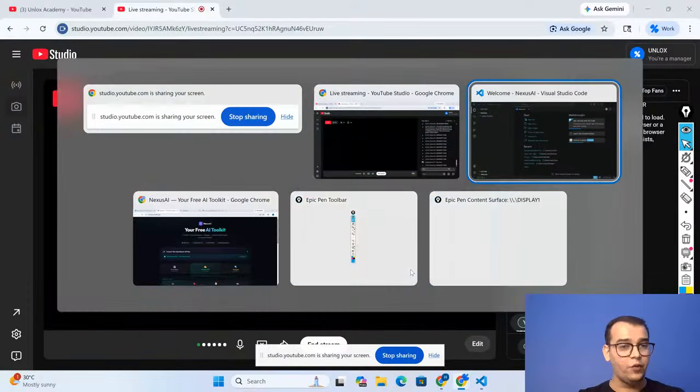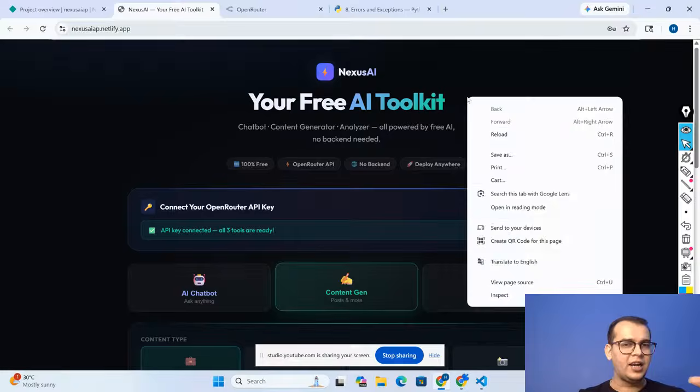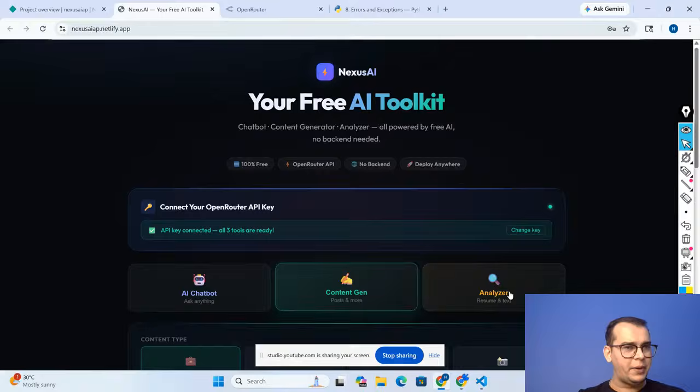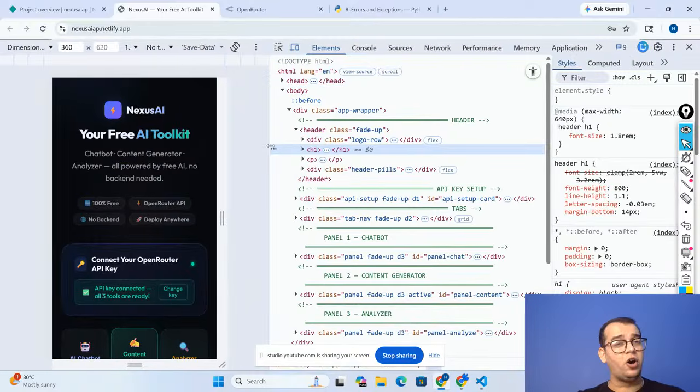If you want to find out why your web application or any other website is not working, guys, there is something known as inspection. Inspection means to test, to analyze, to check. So just right click and click on inspect, guys. When you click on inspect, you are actually testing your web application, your website.